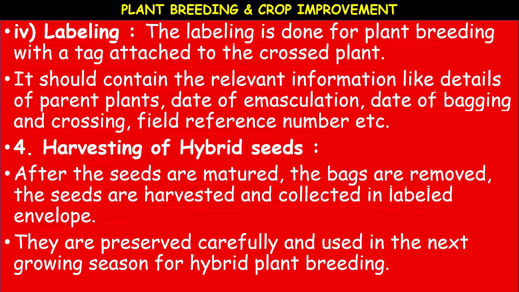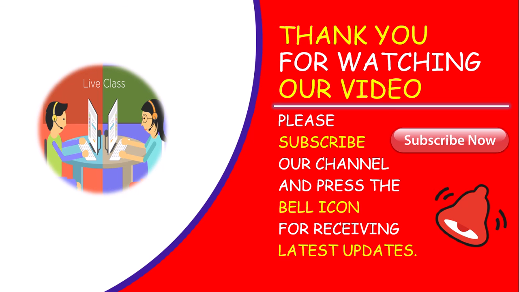They are preserved carefully and used in the next growing season for hybrid plant breeding. Okay, this is the method of production of hybrid seeds. Timely harvesting is important, preserving is important. So, this is the technique of hybridization.